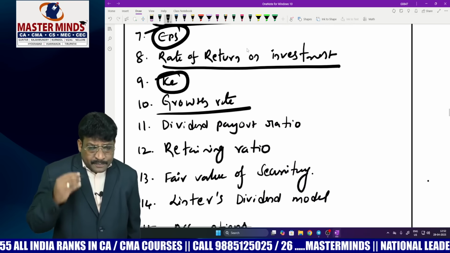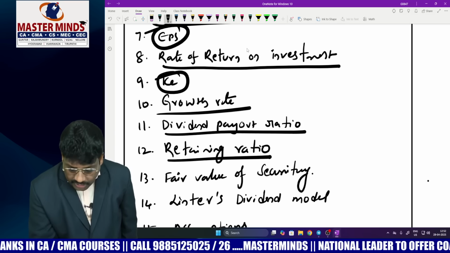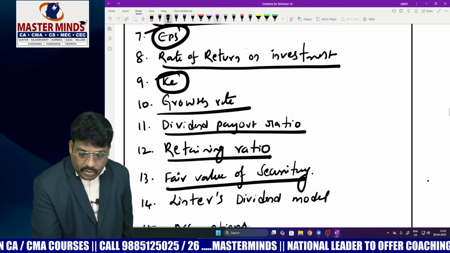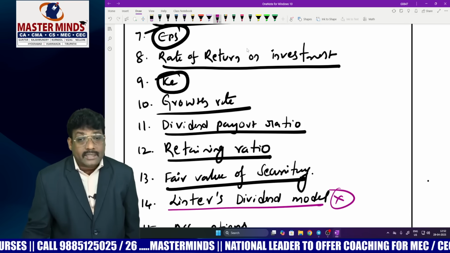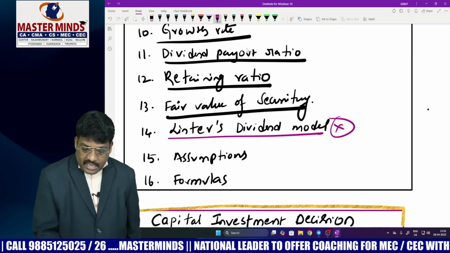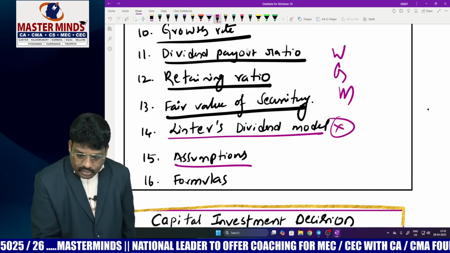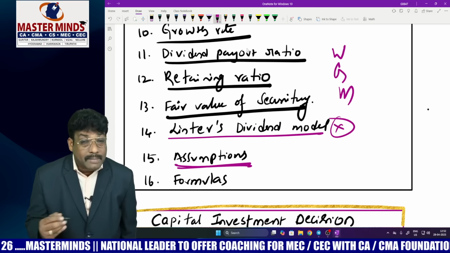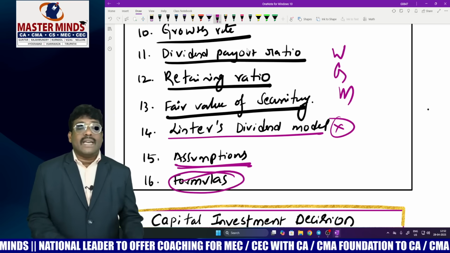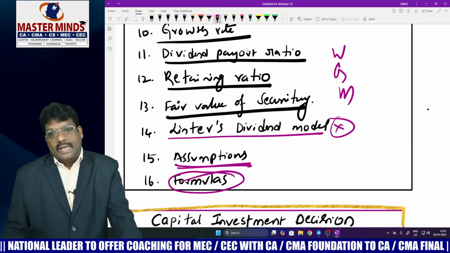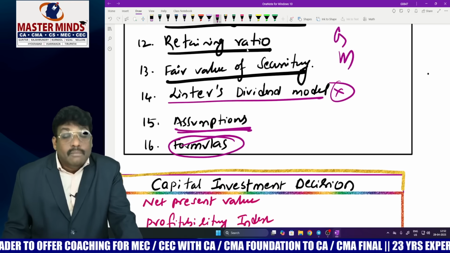At the same time, there are certain concepts you must keep in mind: dividend payout ratio, retention ratio, fair value of security. Another thing, you can expect a 2 marks question on Lintner's model. For each and every model, whether it is Walter or Gordon, don't forget its assumptions, because assumptions play a very important role. And at the same time, for each model, in order to prove it, you must have command over the formulas of the concerned concepts or models.